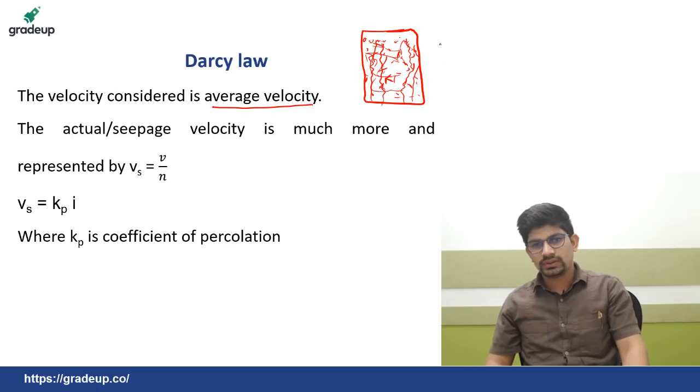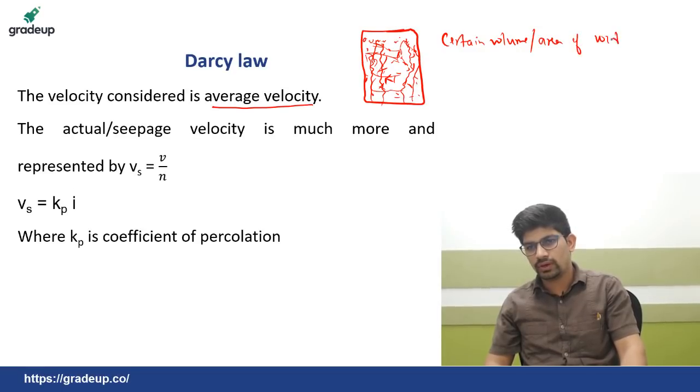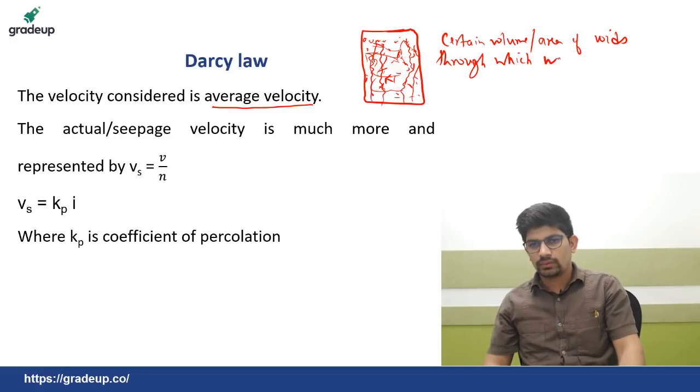So, there is a certain volume or area of voids through which water travels.